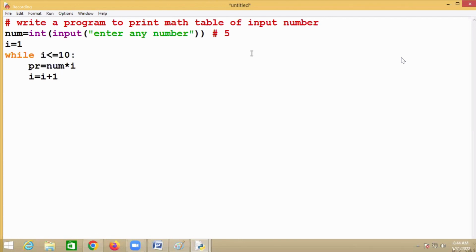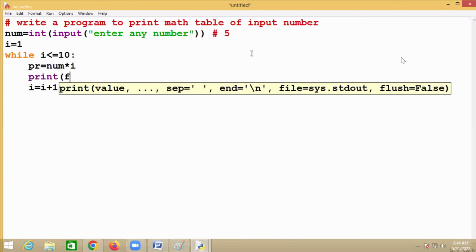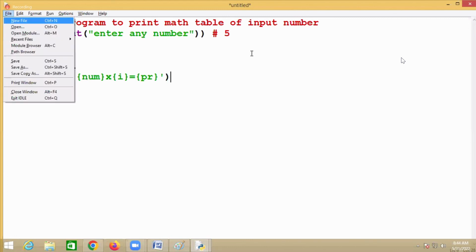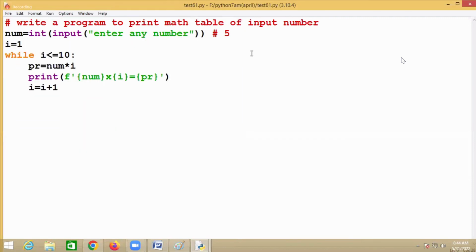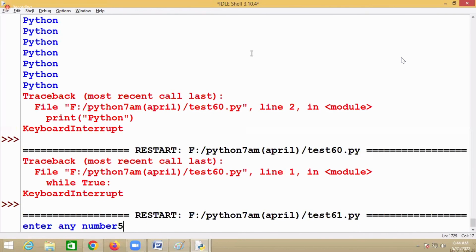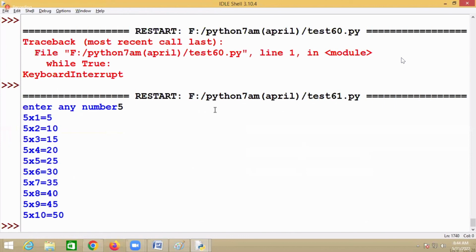Yes. After multiplying, I'm displaying it in a format. First I'm displaying the number. Next I'm printing the X symbol. Next I'm printing the i value. Then the equal symbol. Then the product value, which is the product of that number.